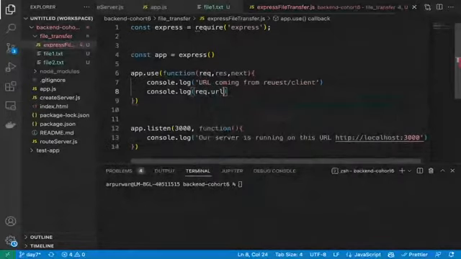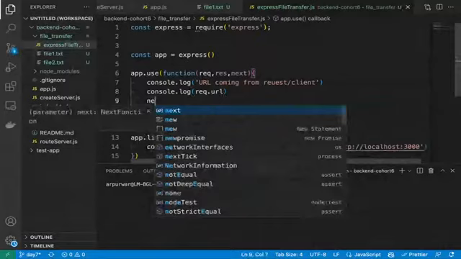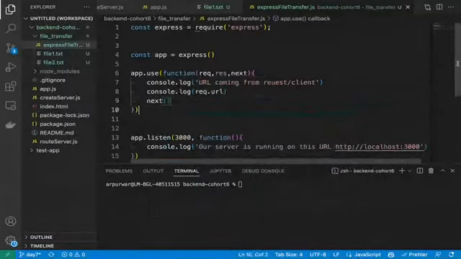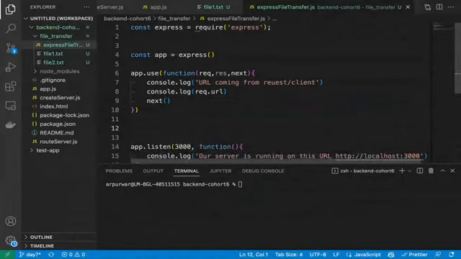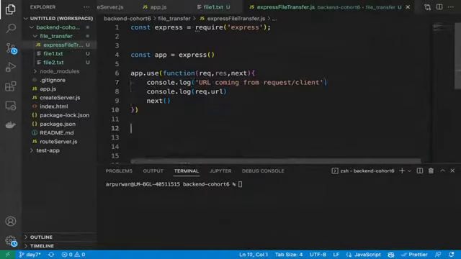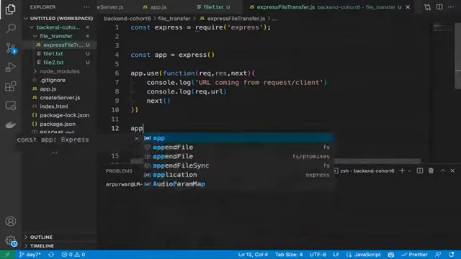So if later on some error is coming, we can simply check our logs and see what the errors are here. So this is the simple first middleware which we created, for all the requests that will come. We'll simply use the URL coming from request/client. Let me correct the spelling of request/client, and then console.log. Now let's create our main logic also.